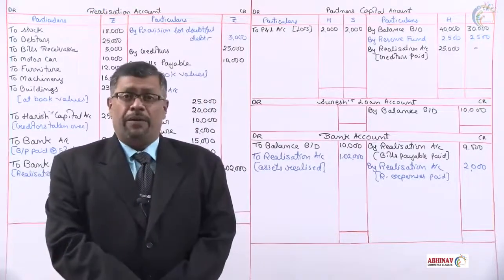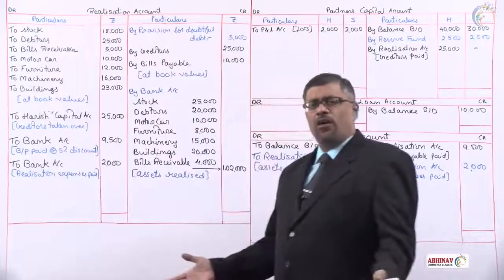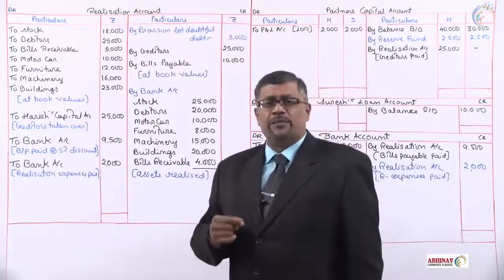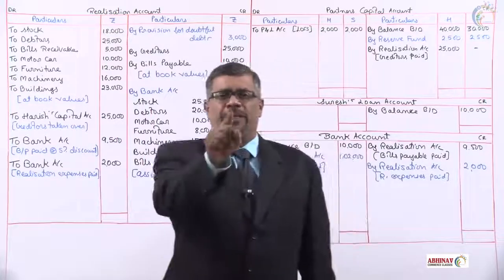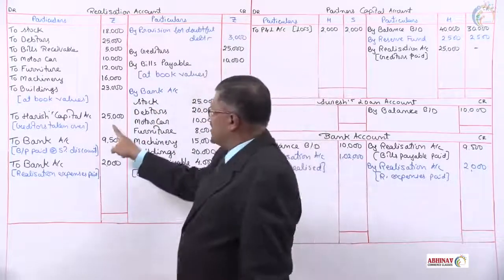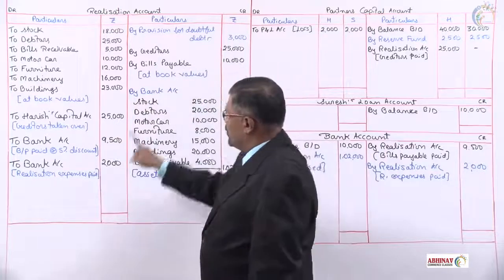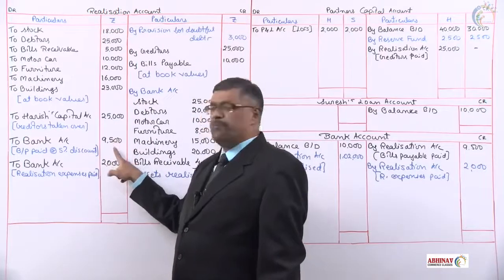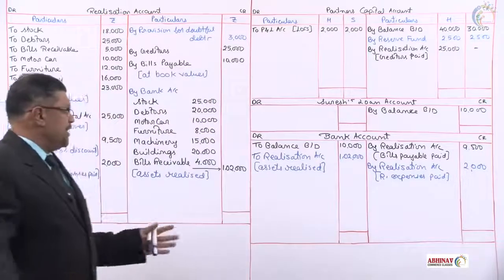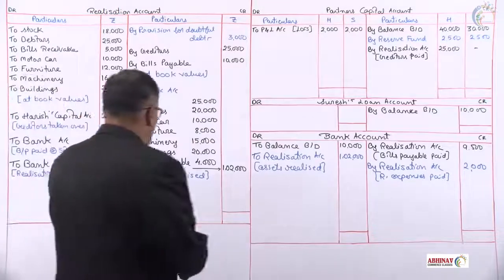But before we start balancing, just have a look at the liabilities. Realization credit side. Are all liabilities paid or taken over? Because we know that whether it is mentioned in the problem or no, we should pay the liabilities. Let's have a look. Creditors 25. Yes, Harish has agreed to pay that. Bills payable 10,000. It is paid by the firm at a discount of 5%. So we have taken all the transaction. Now let us balance it and see what we get. A profit or a loss.